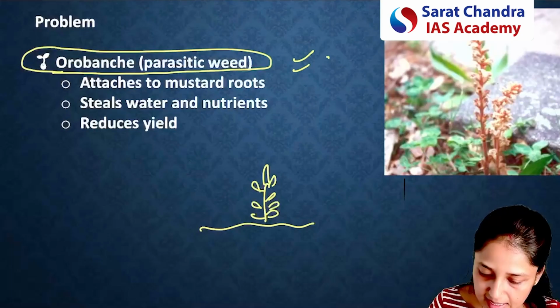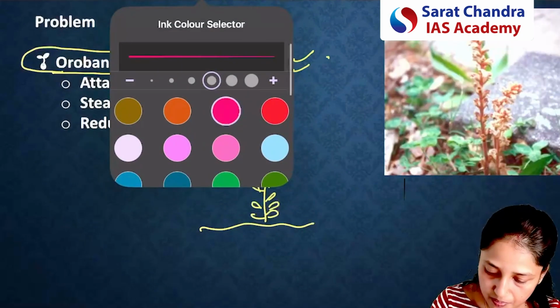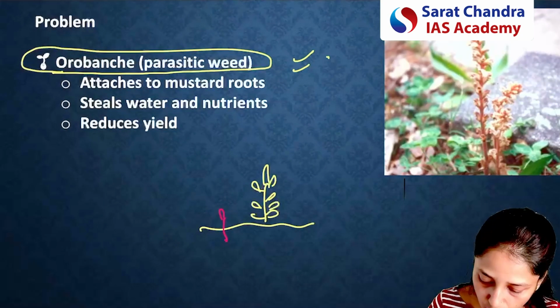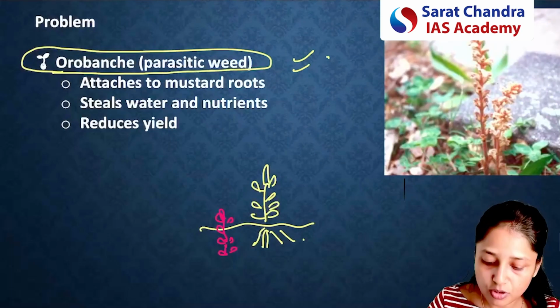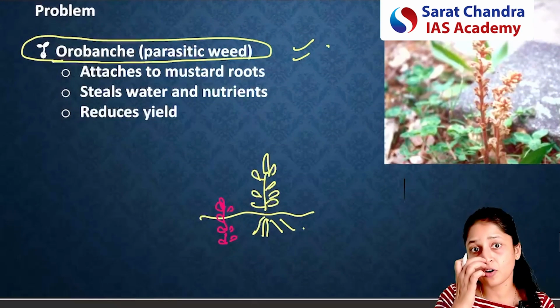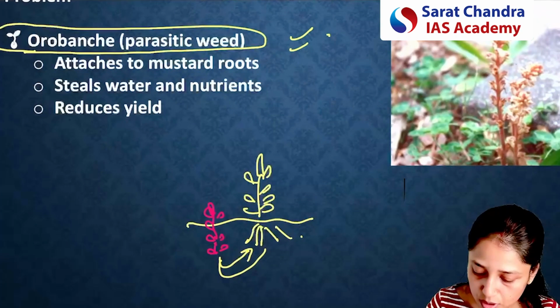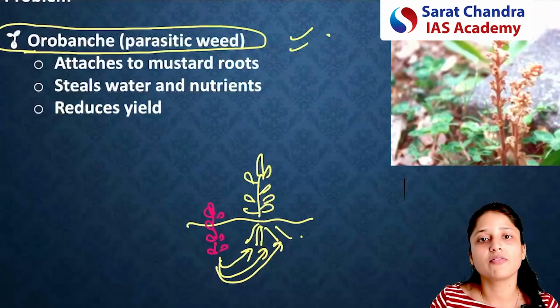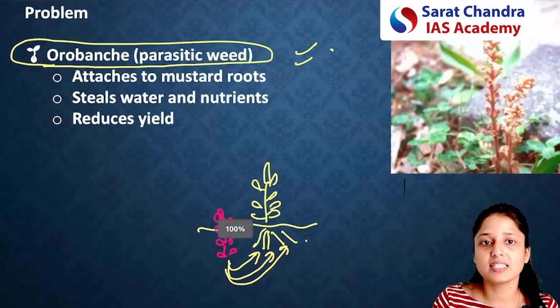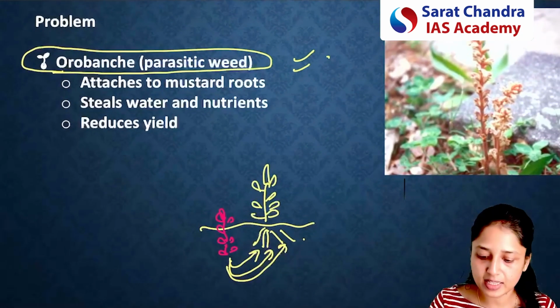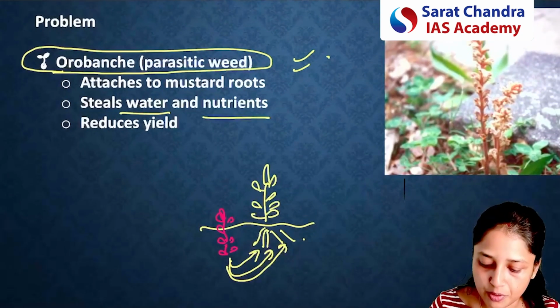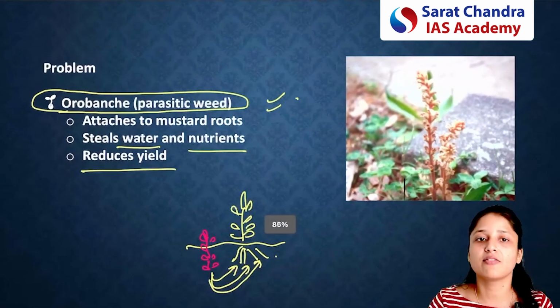Okay, and this is, I will change the color, and this is the Orobanche weed. This is the Orobanche weed. Yes. So now how does this Orobanche weed work? So what this weed will do is attach to the roots of the plants, and after attaching to the roots of the plants, it will steal or drain the plant of all the water and nutrients. As a result, the yield will be reduced.